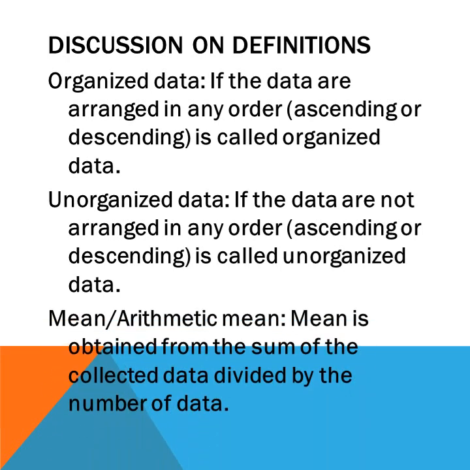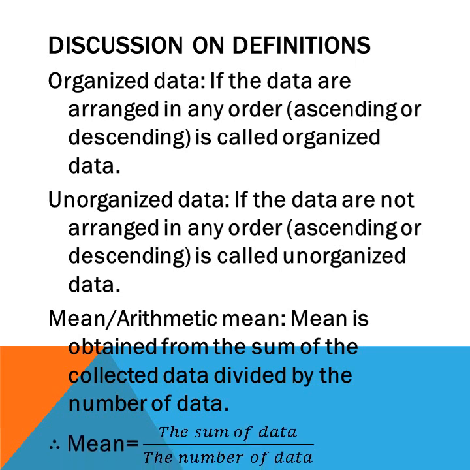Mean, or arithmetic mean. Mean is obtained from the sum of the collected data divided by the number of data. That means if we collect data of 10 persons, we will sum the total data, and the total divided by the number of data, 10, gives the mean. When you see the example, you will understand it better.